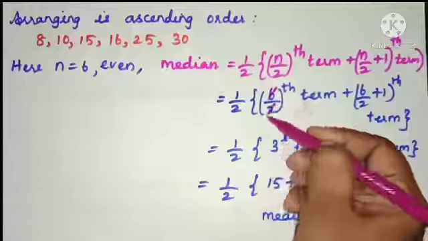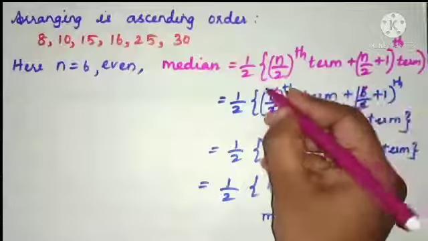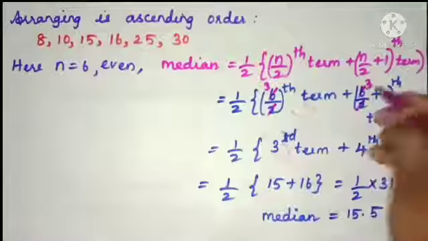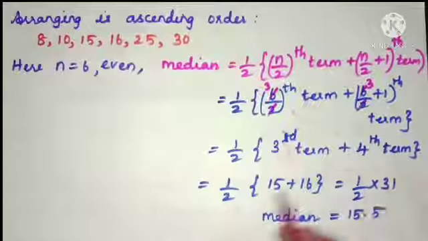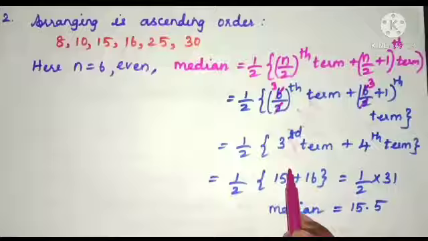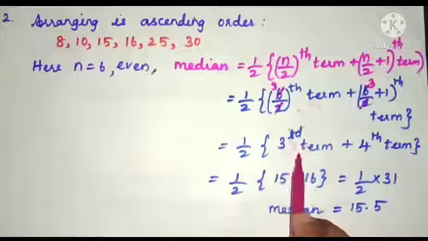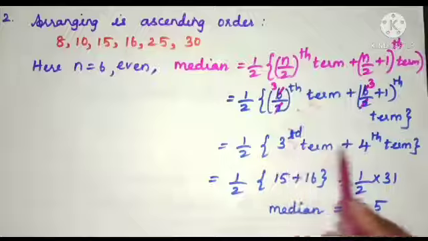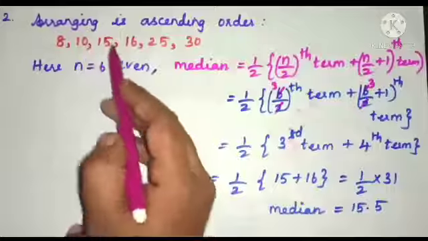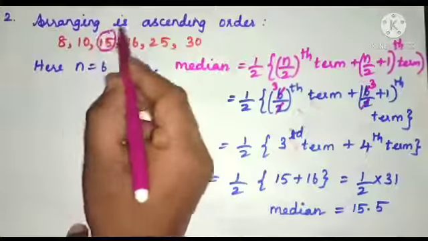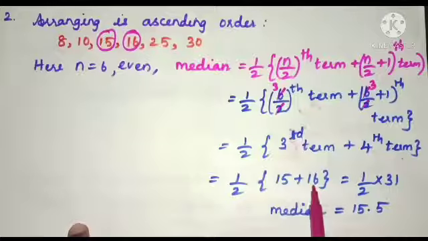So in the next step, cancel 6 and 2 by using 2 table. It is 3 times. Now 1 by 2 of third term plus fourth term. Children, here it is very important. In this step, you need to write which number is in the third term and which number is in the fourth term. And here the third term is 15 and the fourth term is 16. So take the average for these two terms.